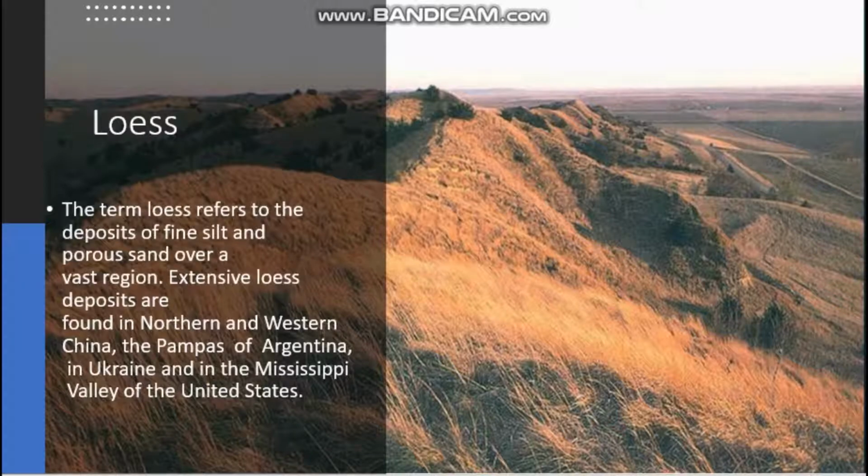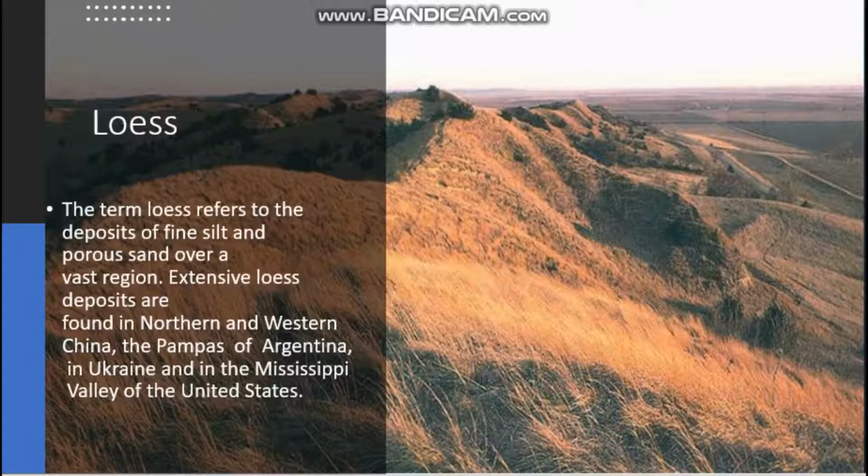Next one is the loess. What do you mean by loess? The term loess refers to the deposit of fine silt and porous sand over a vast region. Extensive loess deposits are found in northern and western China, the Pampas of Argentina, in Ukraine, and in the Mississippi Valley of the United States.